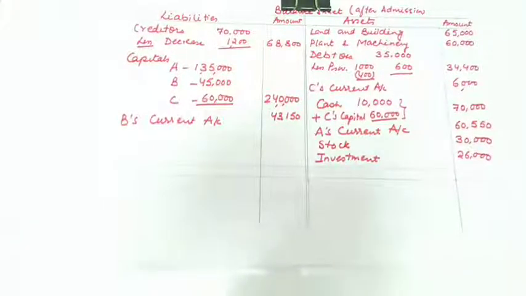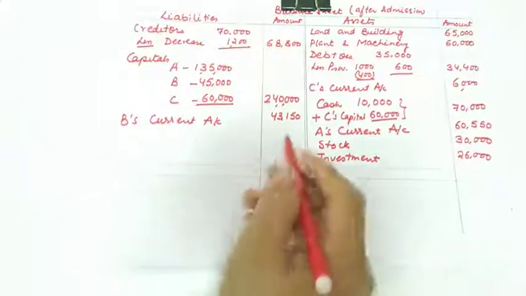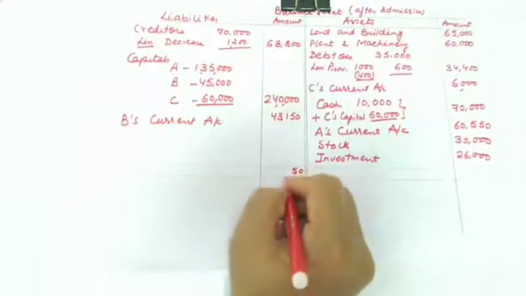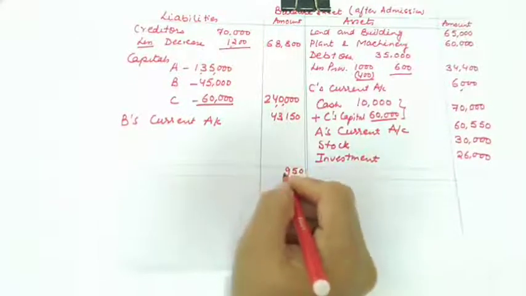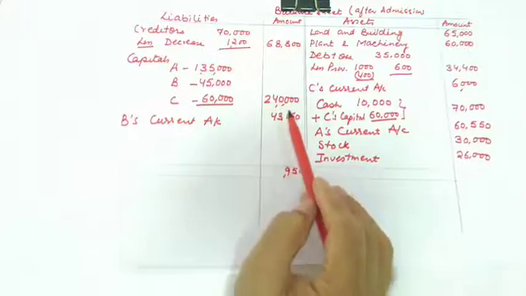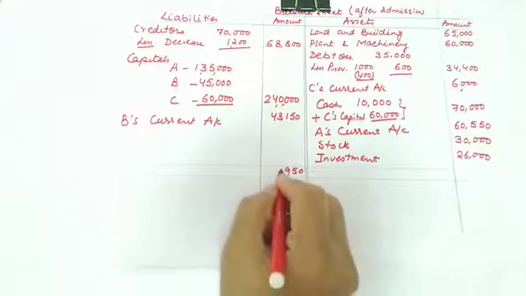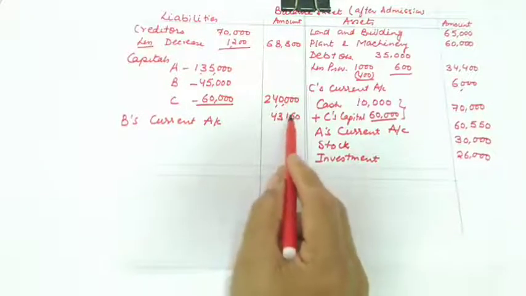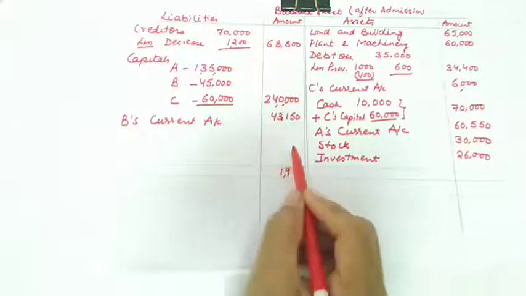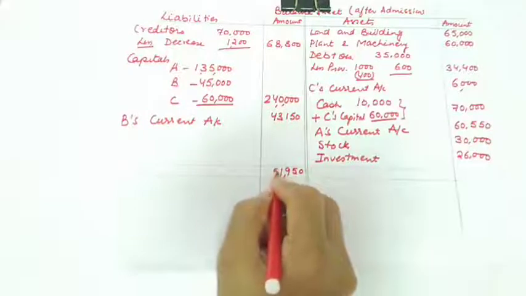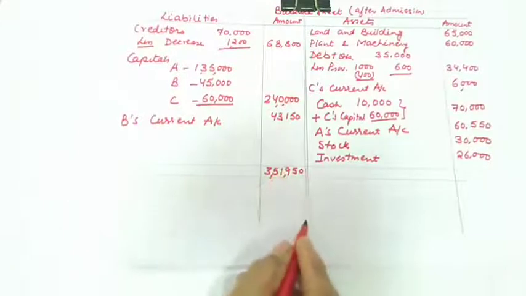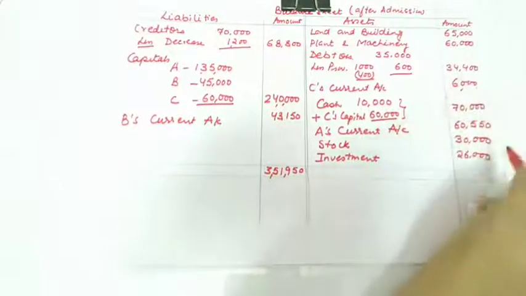If you add all the items, this will be 5 and this is 9, 8 and 3, 1, 11, then 10 and 4, 14 and 1, 15, 3,51,950 on this side. And let us see the total on this side.